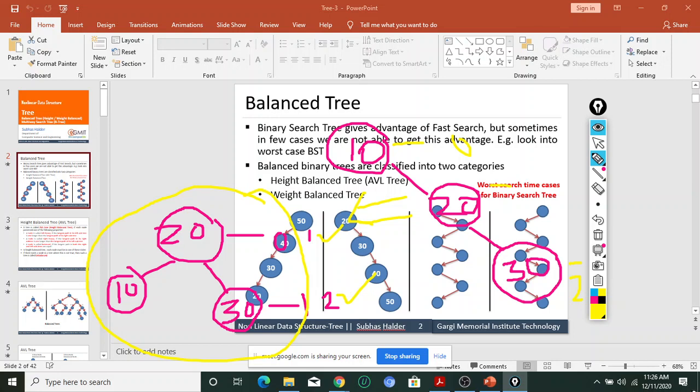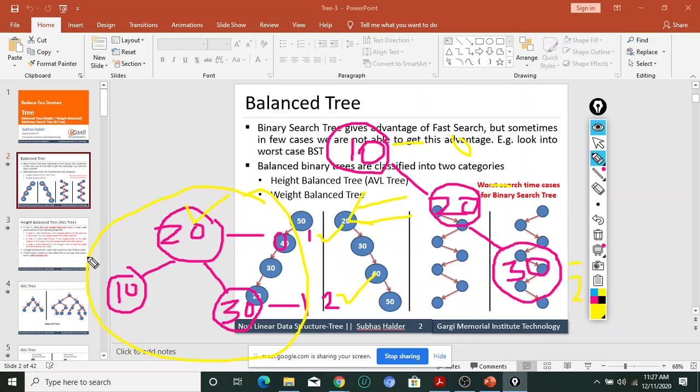So AVL tree, the first term is AVL tree is a binary search tree. Okay. What is the first thing? AVL tree is a height balance tree, and it's a binary search tree. First, the tree must be a binary search tree. What does binary search tree mean? For example, this is the root node.